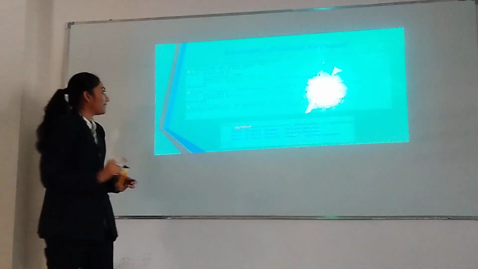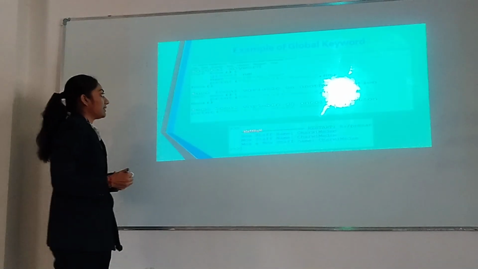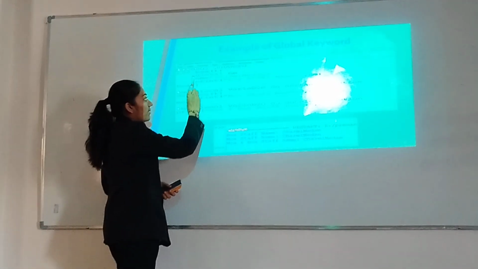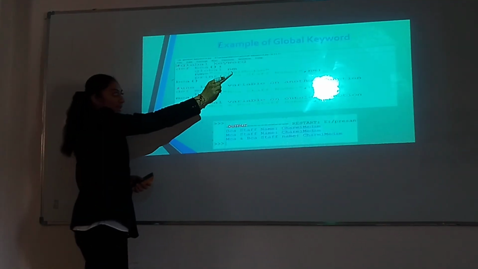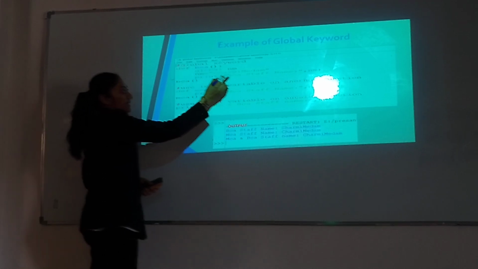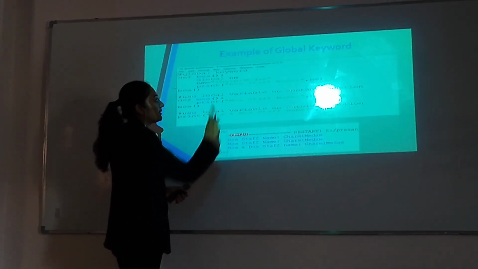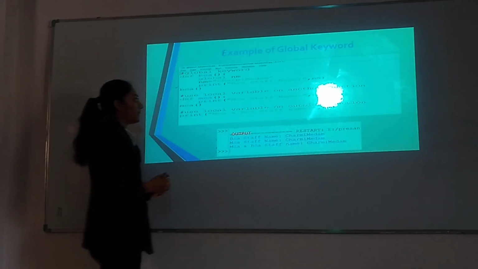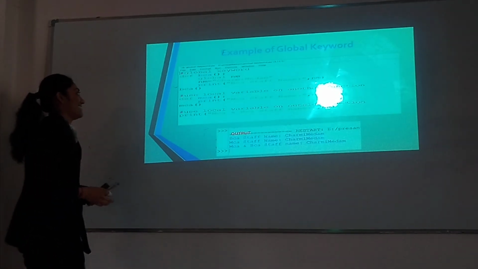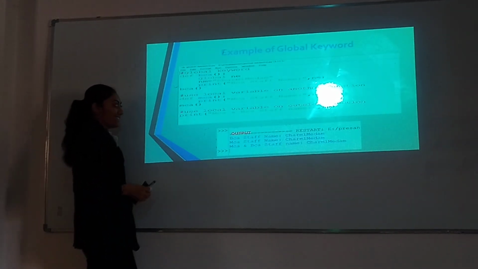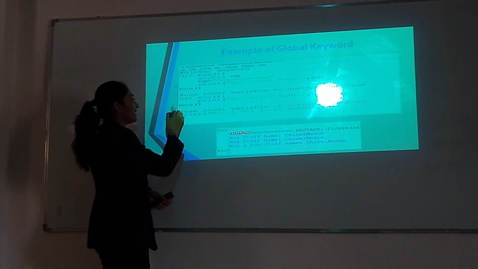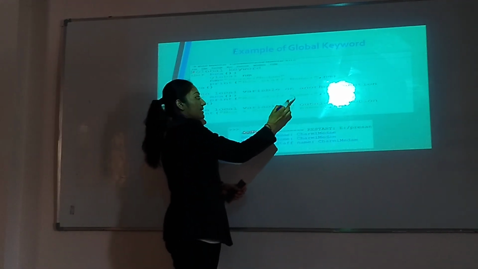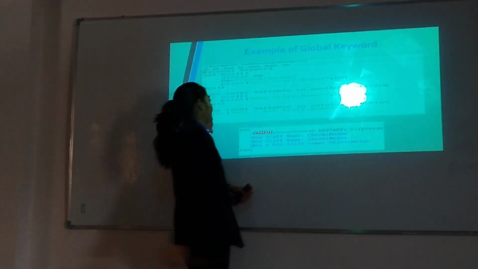Example of the global keyword. First create a function. The function name is DCA. Then create the global variable: use the global keyword and the variable name, and assign the value start. Then print the message DCA and NCA start name and print the name variable. Then call the BCA function. Then create another function. The function name is NCA, and print the message NCA start name and print the variable.